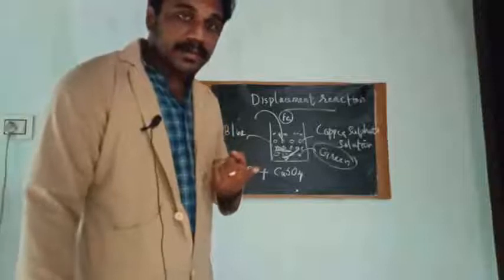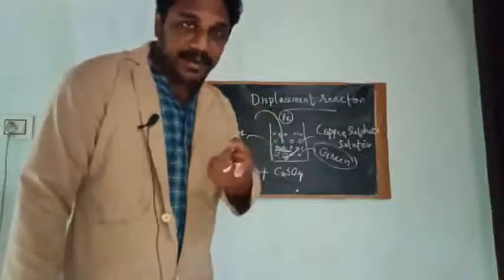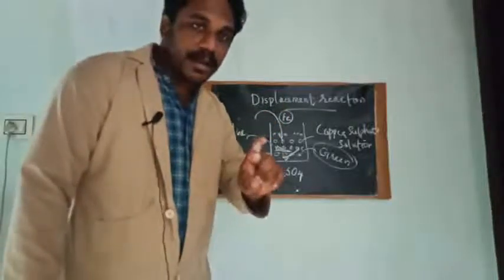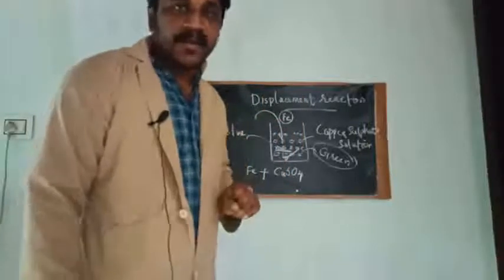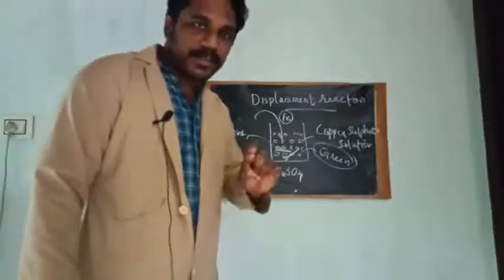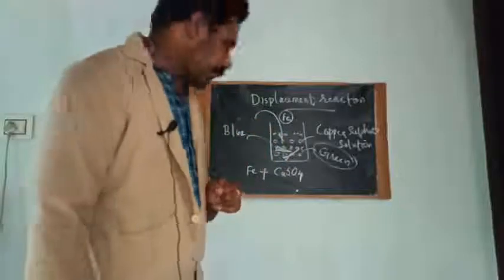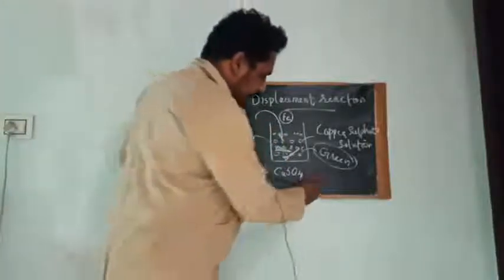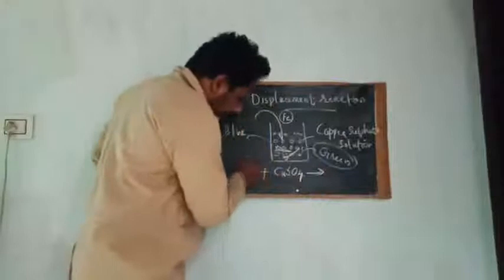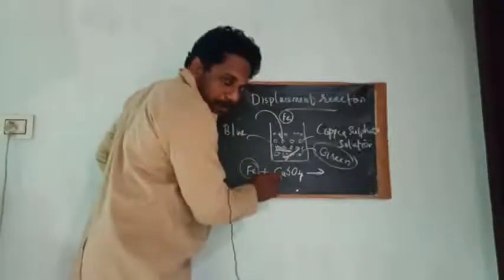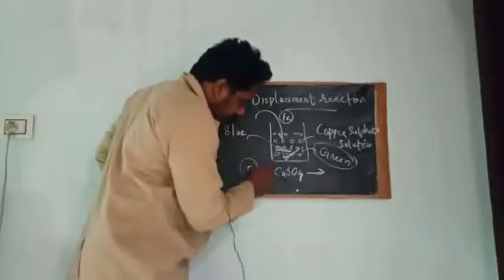Iron, right? Iron will get corroded easily, right? Because it is more reactive than copper. Okay, so please understand, since iron is more reactive than copper, what happens here?